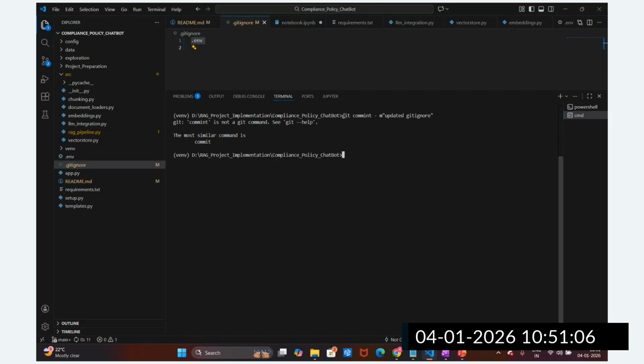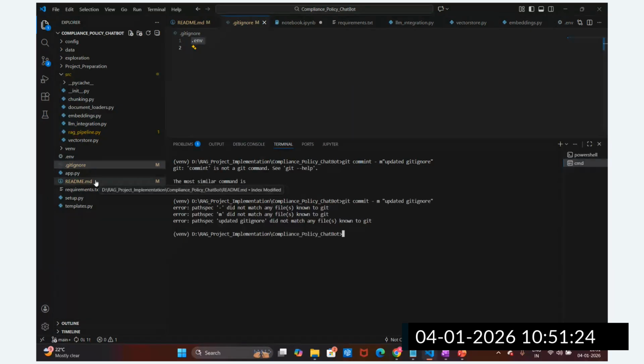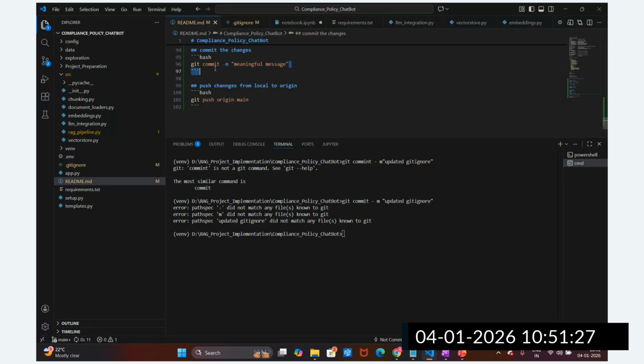What is this? Okay, git commit. Some mistake is there. Commit -m message. What is happening here? Git commit, the commit message. I think I made a mistake. Let me check. Okay, git commit. Let me paste it directly here. I'm going to write this here: updated git ignore file. So this is how I'm going to commit.